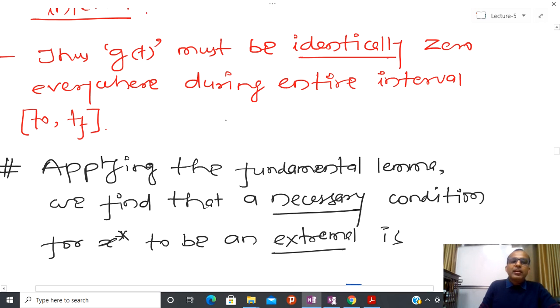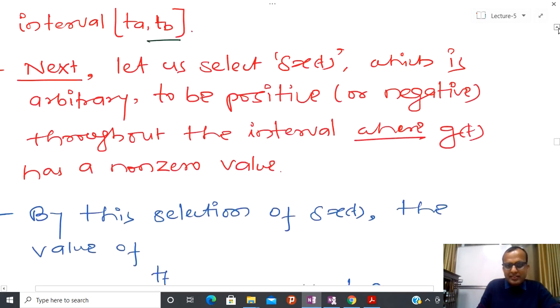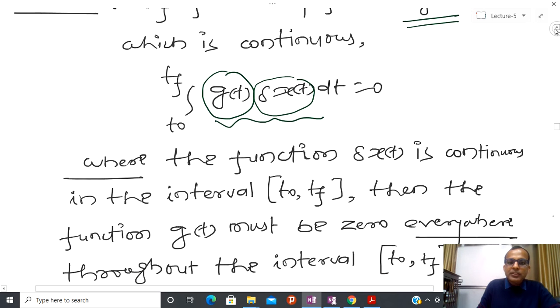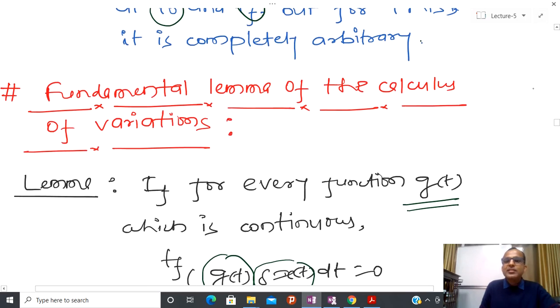And it means that from this lemma, even if you are not interested in the proof, that doesn't matter, just try to understand that if g(t) is a continuous function, and if the integral of g(t) delta x(t) dt from t0 to tf equals 0, then this function g(t) is 0 in the whole interval t0 to tf. This whole result is called the fundamental result, or fundamental lemma of calculus of variations.